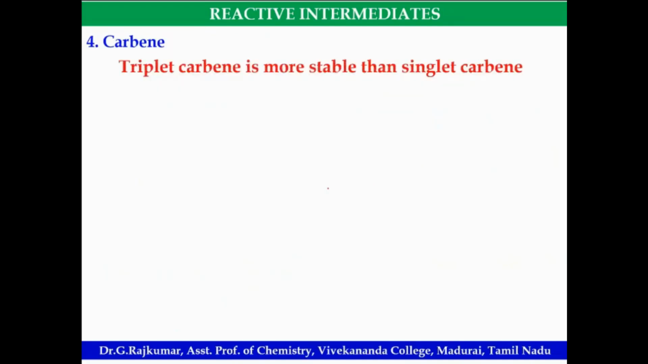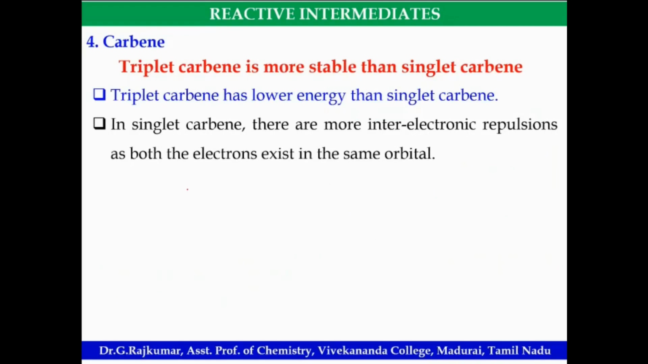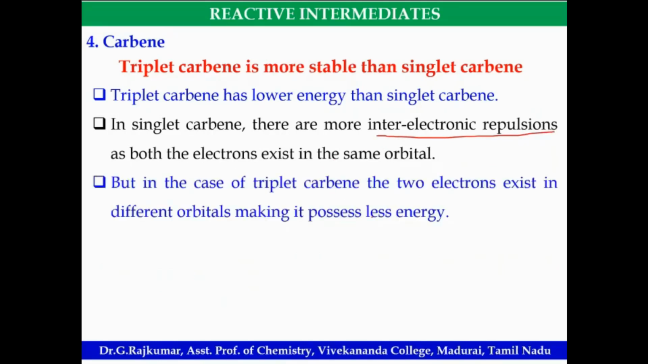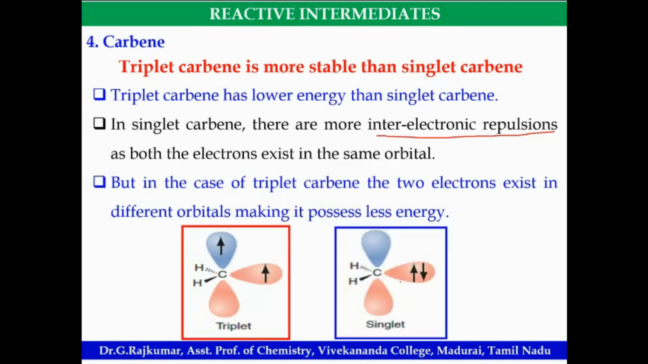So triplet carbene is more stable than the singlet carbene, because if you look at the energy of triplet carbene, it will be much lower. Because in singlet carbene there are more inter-electronic repulsions, since the two electrons are in the same orbital. In triplet carbene, the electrons are in two different orbitals, which makes it more stable. Look at this, triplet is more stable than singlet carbene.